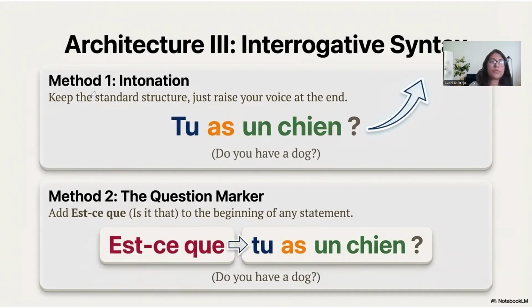Okay. Now I want you to form questions. Tell me, how will you say? See, I can say in the same way, do you have a dog? Because in English we don't say, is it that you have a dog? It sounds very odd in English, but that is the way we do it in French. So if I say, do you have a dog? You can make this kind of a question or this kind of a question. I'm going to give you questions like this, and you have to type the correct answer in the chat. So you also start getting the hang of making questions and typing in French. So let's start.